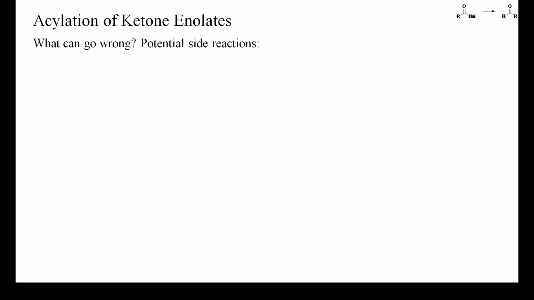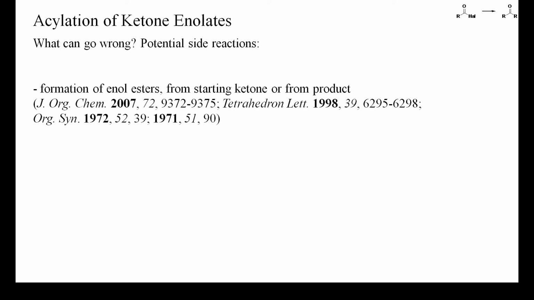As already mentioned, several side reactions can interfere with the acylation of ionic ketone enolates by acyl halides and decrease the attainable yield of 1,3-diketones. These include the formation of enol esters from the starting enolate or from the product. At elevated temperature and when using weak bases only, aldol additions and condensations may occur. Under such conditions, sensitive products may also be cleaved again.